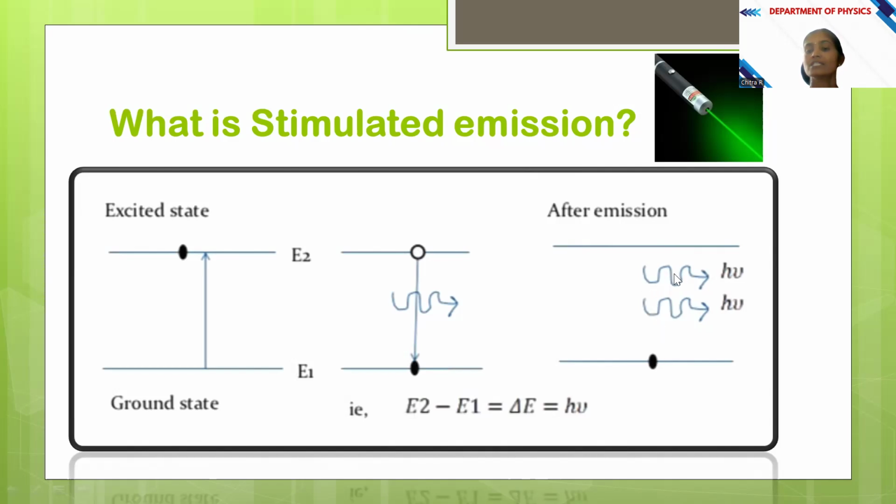So by absorbing this energy, this atom comes to the ground state. While coming to the ground state, it emits two photons of energy. As an additional bonus, these two photons are in the same direction and they are coherent with each other. That's the thing we require for laser action. So that coherence is attained, as well as directionality.